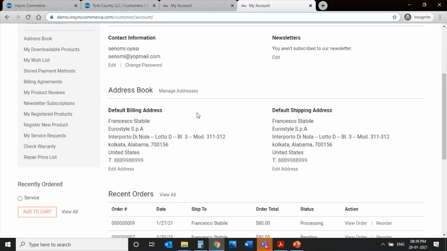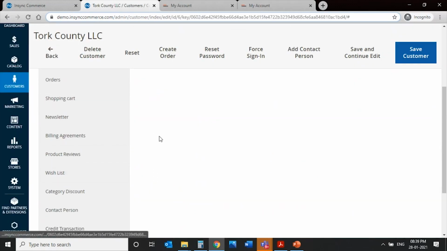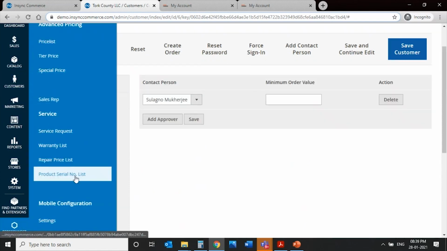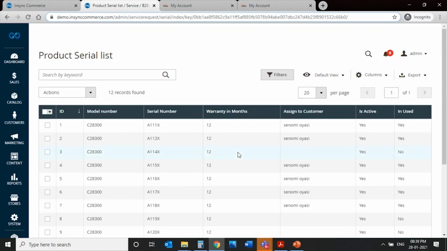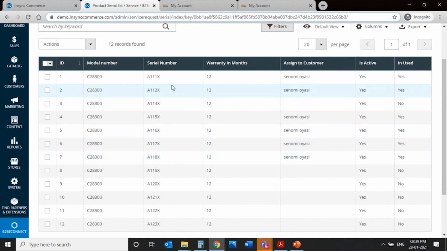So what I would like to do is first register for a warranty. From the backend, how it appears is that there is an option of bulk uploading the serial numbers of all the products that you have sold. Where can you see that? Here, the product serial number list, you can see all the serial numbers of the products that you have sold. That could be bulk uploaded. I'm going to show the interface.